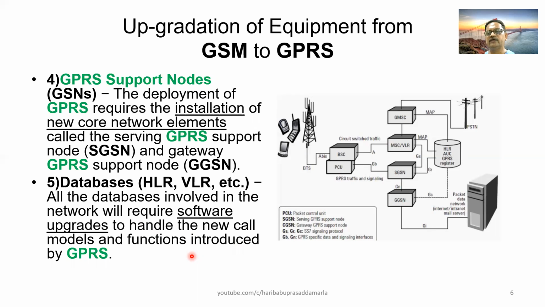So already we have HLR and VLR or Authentication Center, Equipment Identity Register, and all these things. But for enabling the GPRS facility, you do require some software upgrade. That much only is required as far as these databases are concerned.